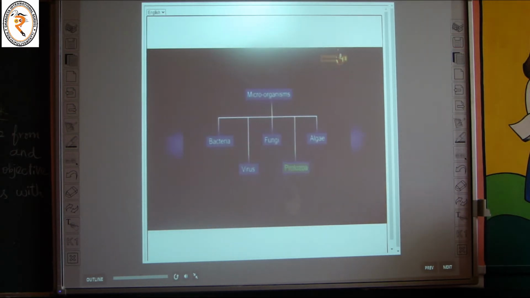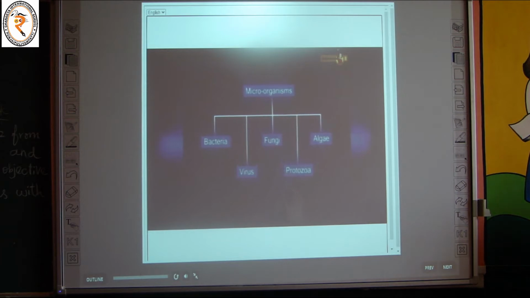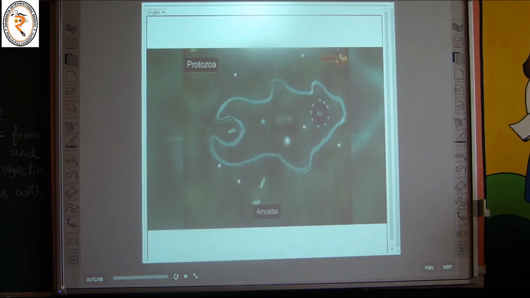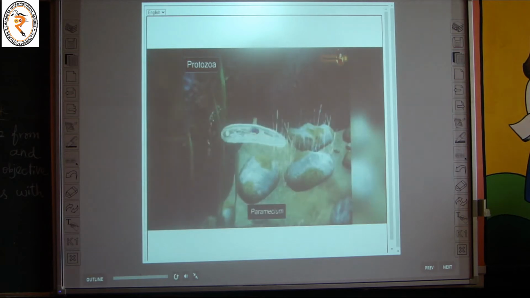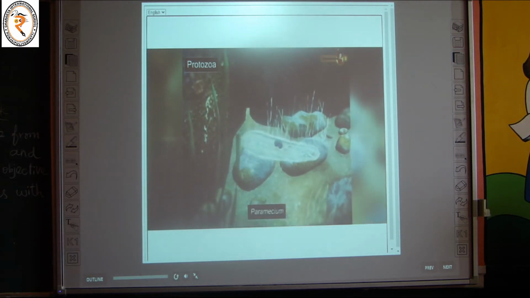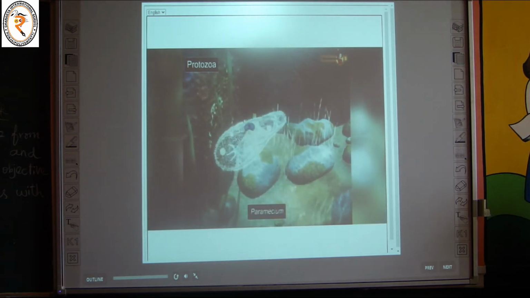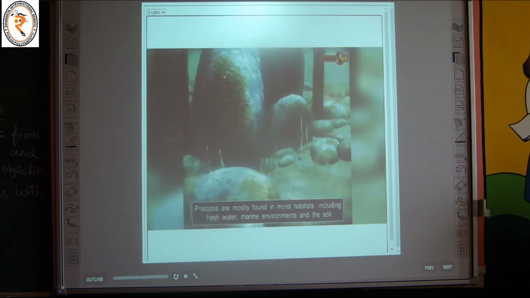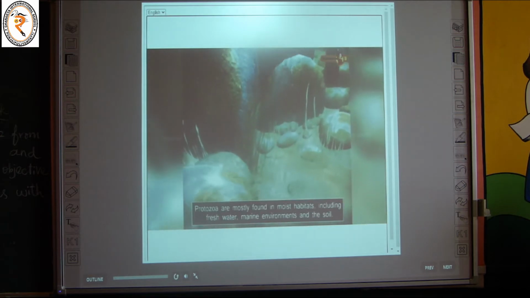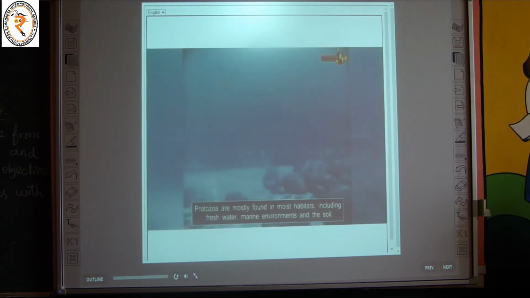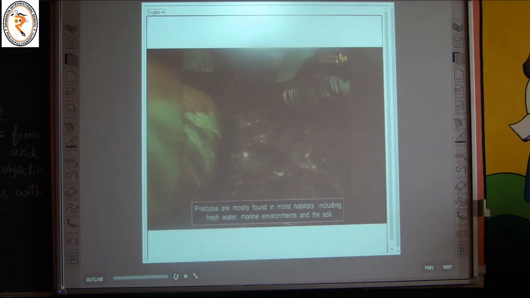Protozoa are single-celled organisms. They are found in different shapes and sizes, ranging from an amoeba, which can change its shape, to paramecia, with its fixed shape and complex structure. They are mostly found in moist habitats, including freshwater, marine environments, and the soil.